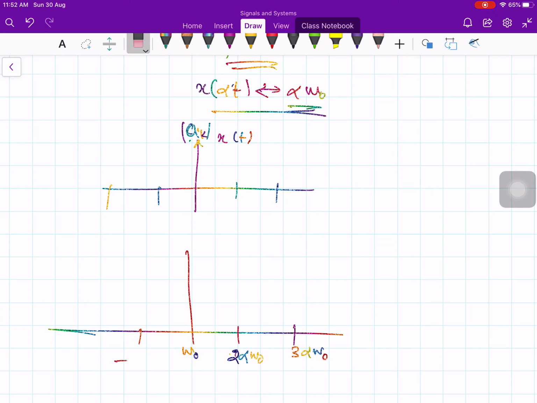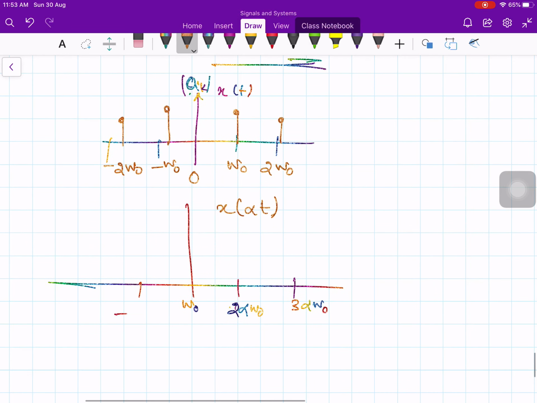Let's say this is the amplitude, and this side also, like this. This is omega naught, this is 2 omega naught, and this is minus omega naught, minus 2 omega naught, like this. And if you scale it by alpha, you still have the same coefficients.